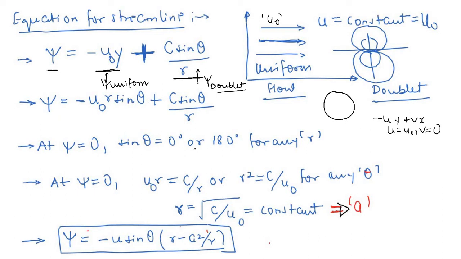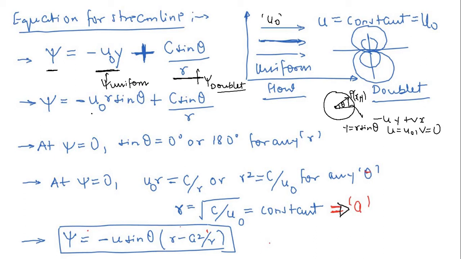So let us first analyze this. Right now I have considered a point P at x comma y, and this is my theta. So y is simply r sine theta. Just put the value of y here.